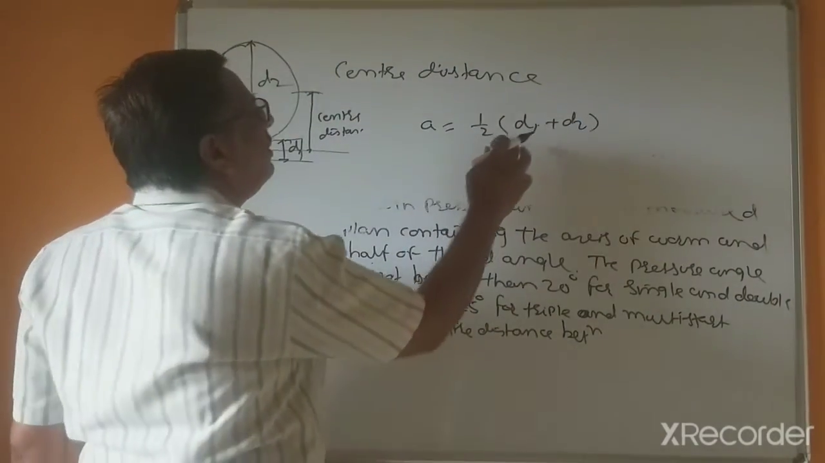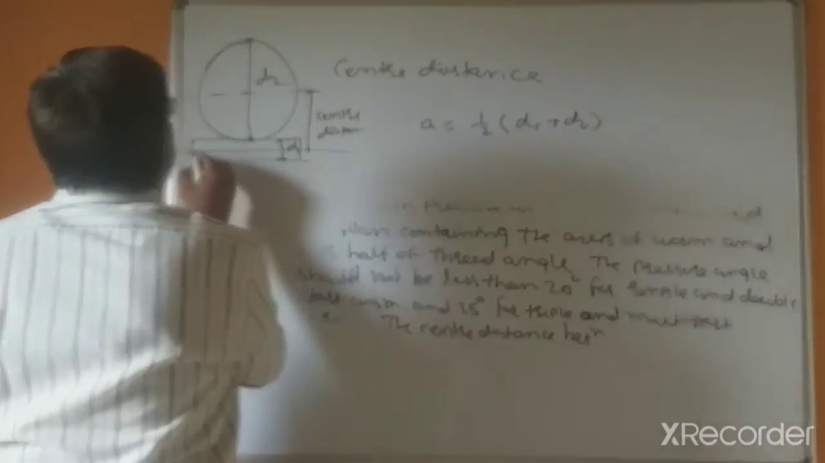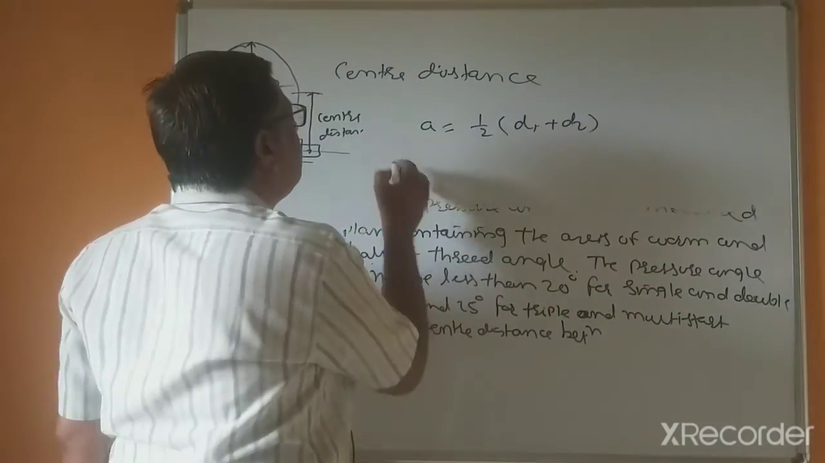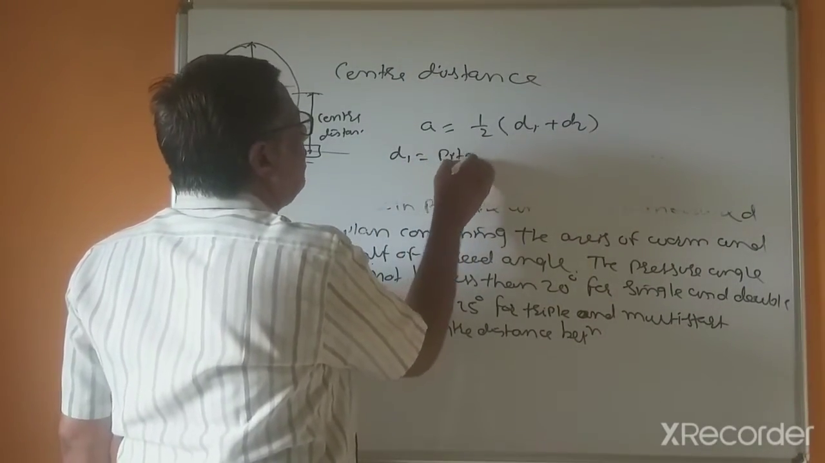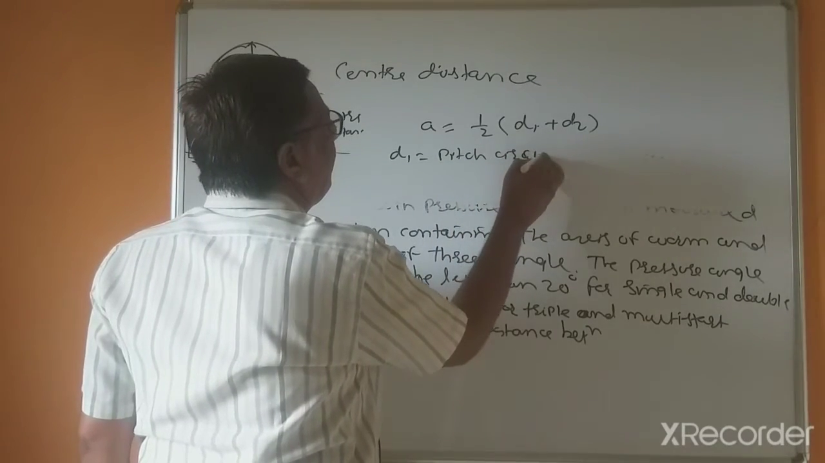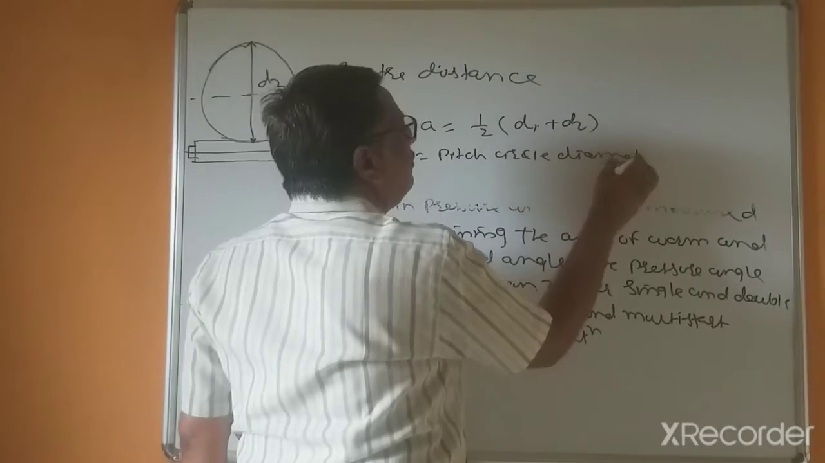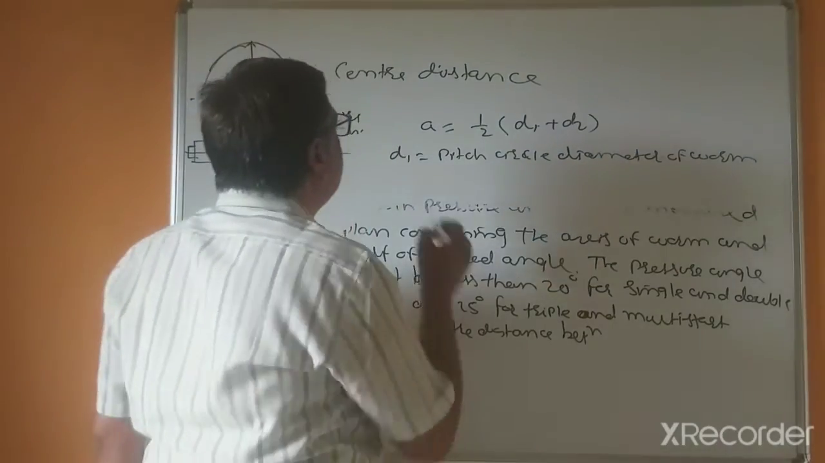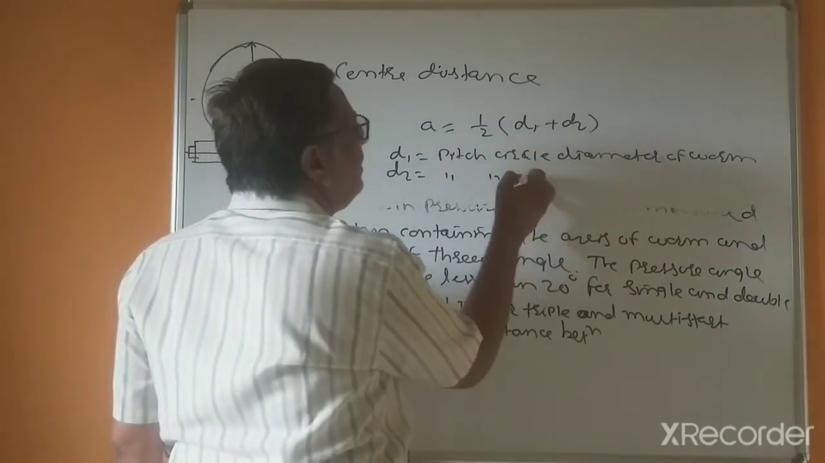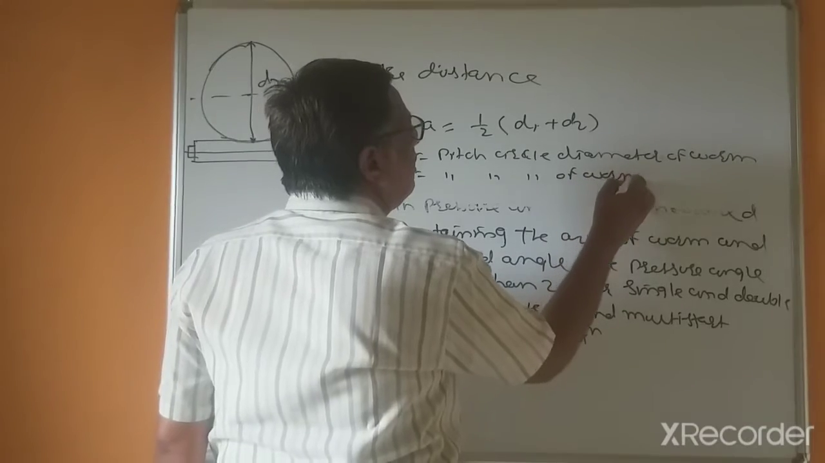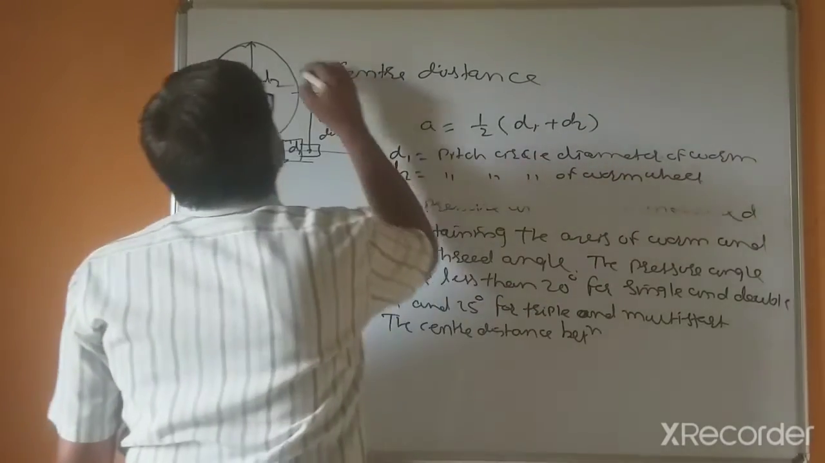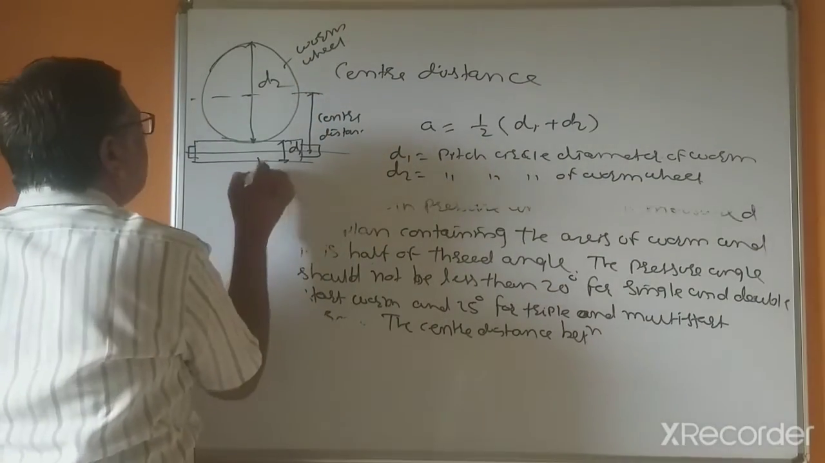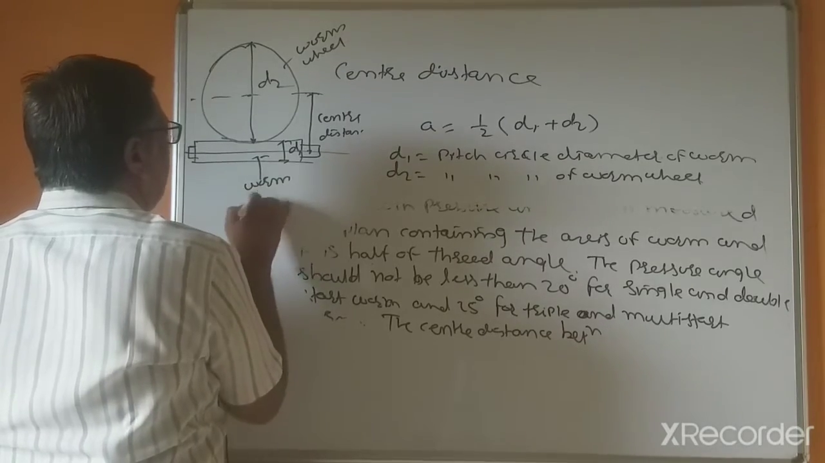D1 is the pitch circle diameter of the worm shaft, and D2 is the pitch circle diameter of the worm wheel. This is the worm wheel and this is the worm shaft.